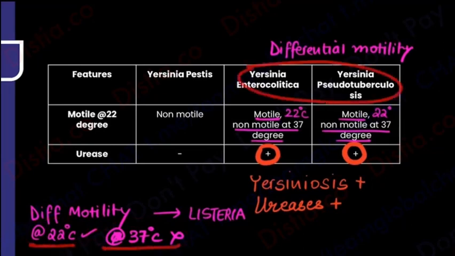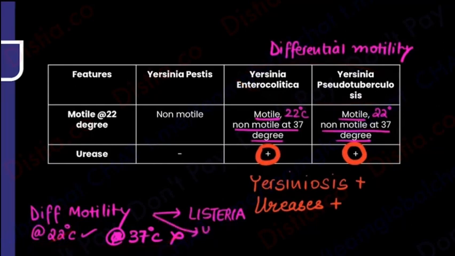Same way, Yersiniosis is also like that. Can have motility, roam around in 20s but cannot roam around in the 30s. So remember, these are the two organisms which are known to cause this. Yersiniosis and Listeria show differential motility.